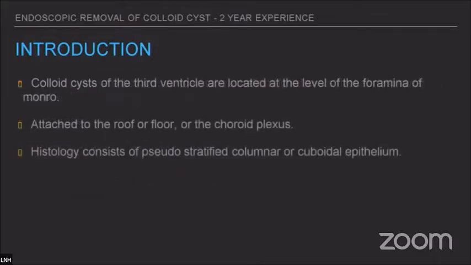So the colloid cysts are located at the level of the foramen of Monro and the third ventricle. They can be attached to the roof or the floor or the choroid plexus. The histology consists of pseudostratified columnar or cuboidal epithelium.